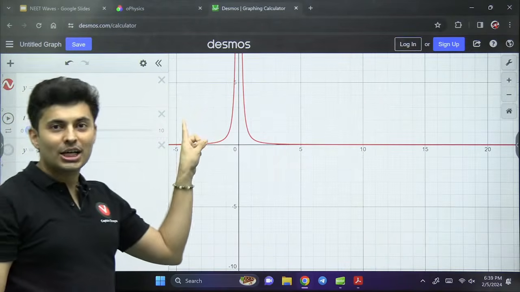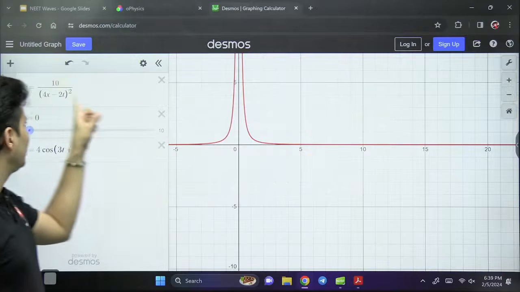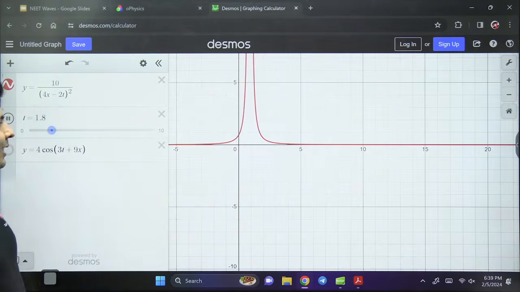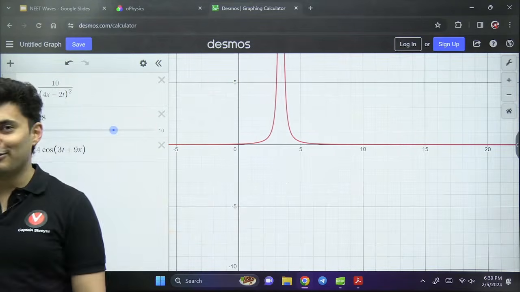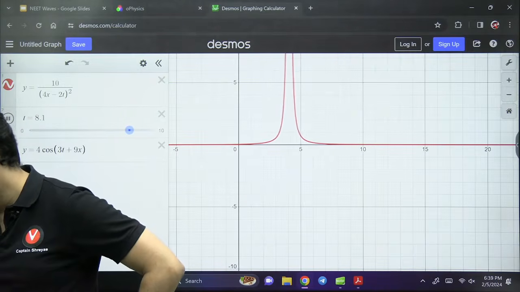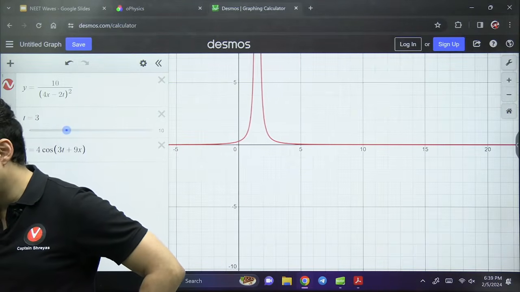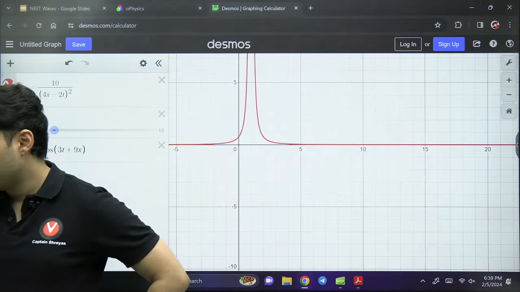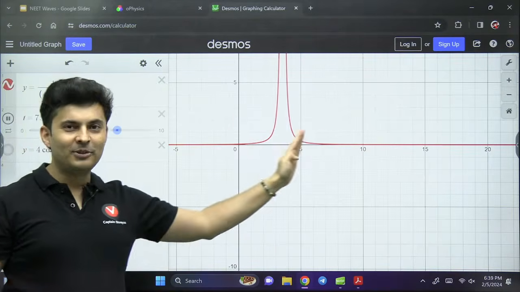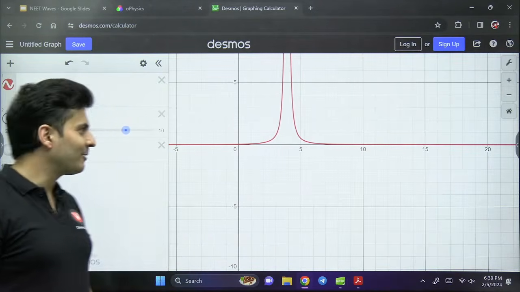Where should it go? It should go on the positive x-axis because it is 4x minus 2t. See where it is going. Do you see the wave traveling? How many of you are able to see the wave traveling? Isn't it amazing? One of the best things. First time you are seeing a wave traveling in a graphing calculator, right?